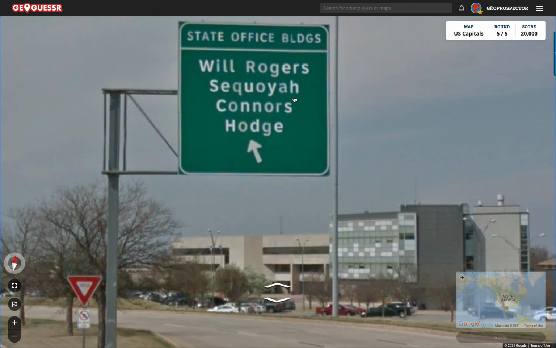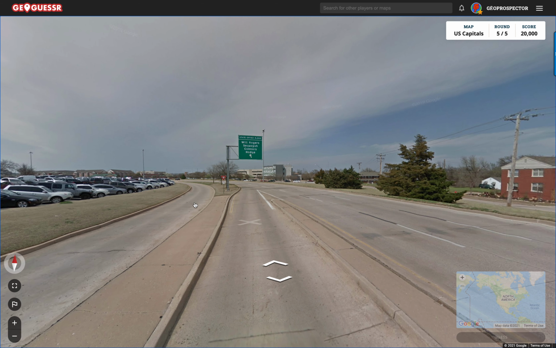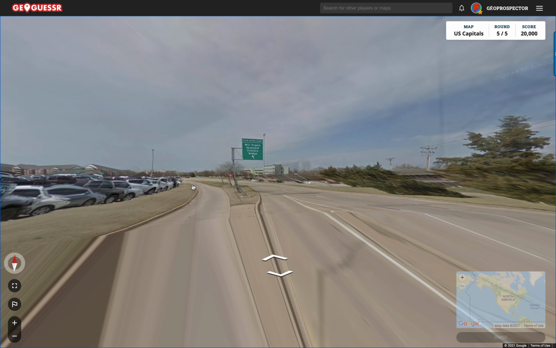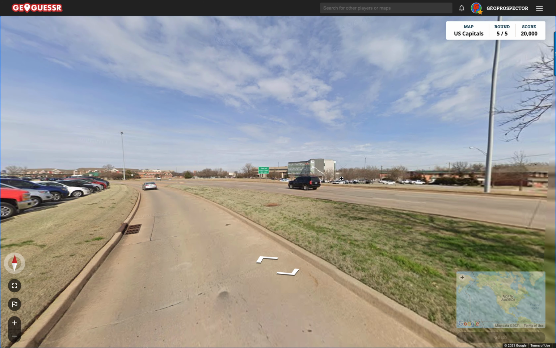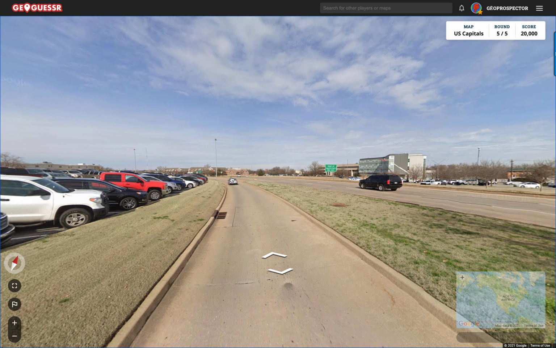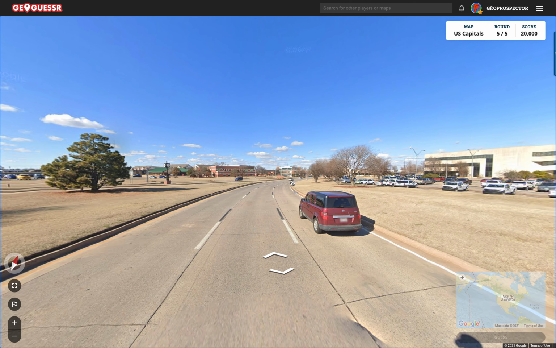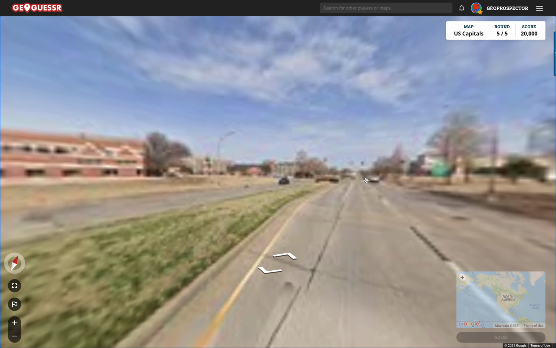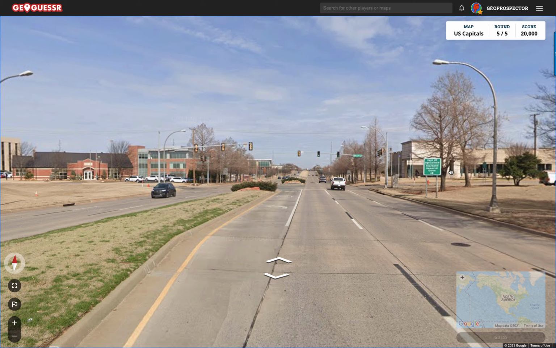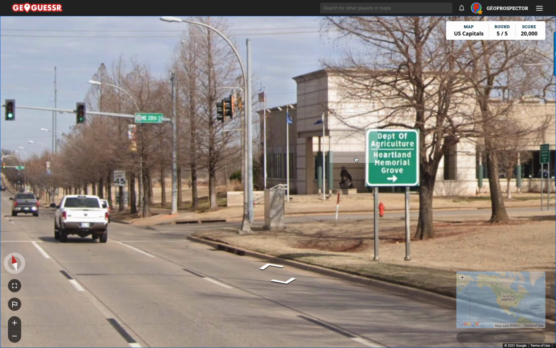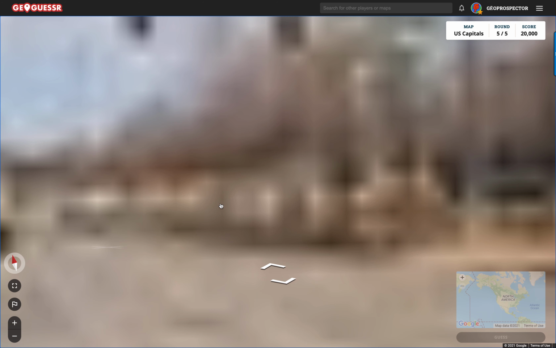Will Rogers, Sequoia, Connors, and Hodge. How strange. Now, the last time I left the state capital vicinity, we sort of lost it. That was for the Frankfurt, Kentucky one. So I'm conscious about going too far away here.